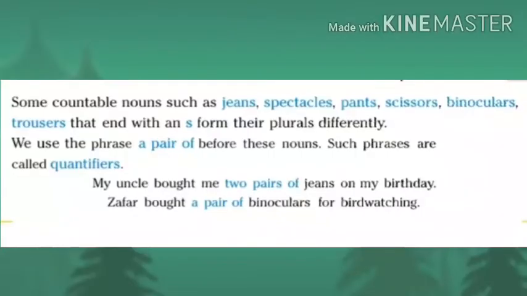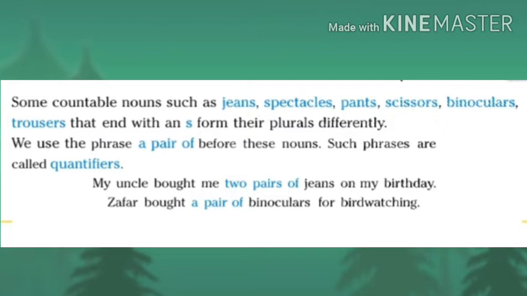Let us learn more about this uncountable and countable and singular and plural nouns. Some countable nouns such as jeans, spectacles, pants, scissors, binoculars, trousers, that end with an S form their plurals differently. We use the phrase a pair of before these nouns.